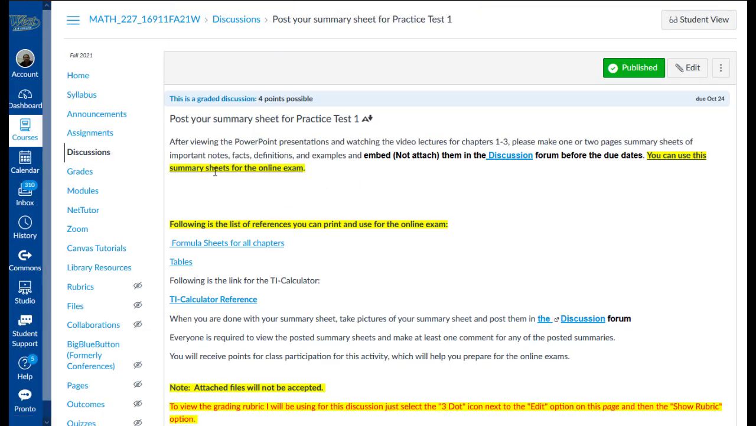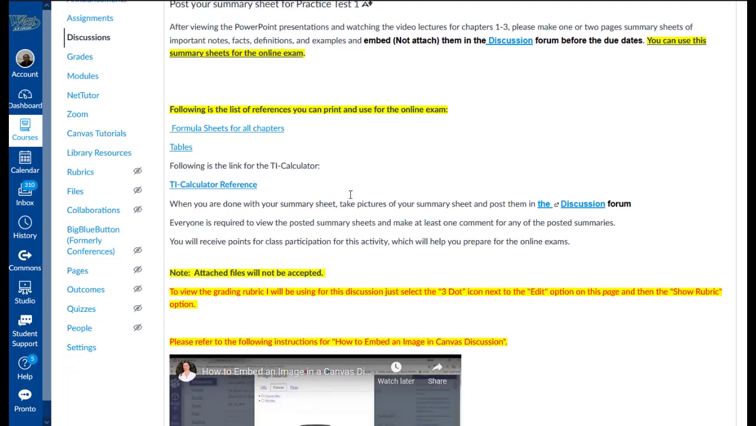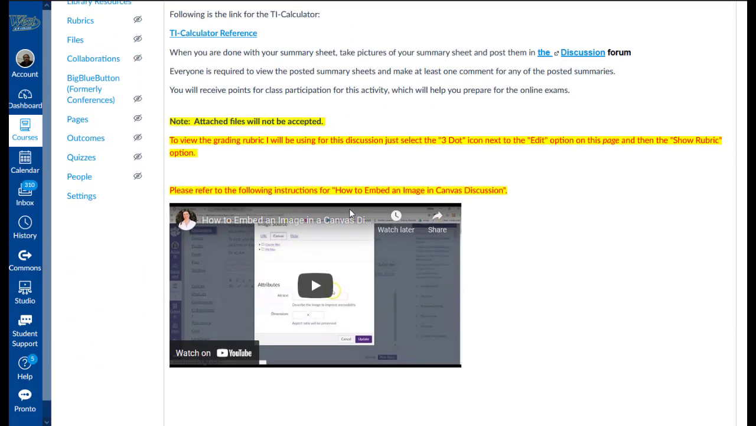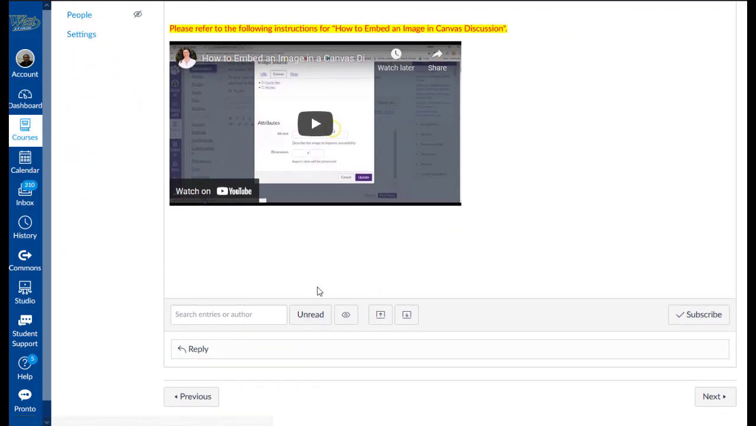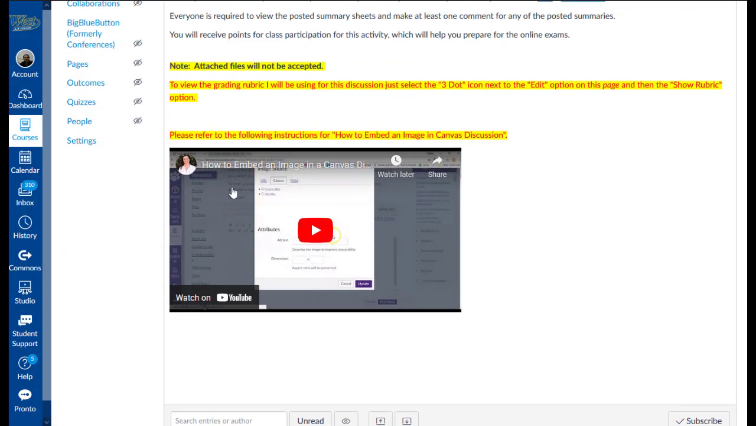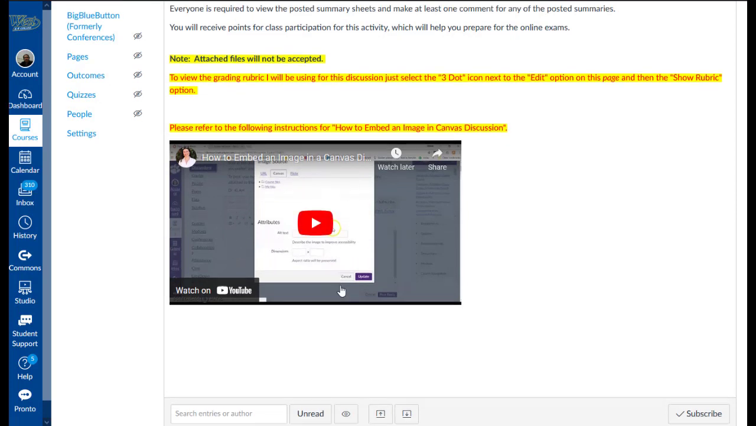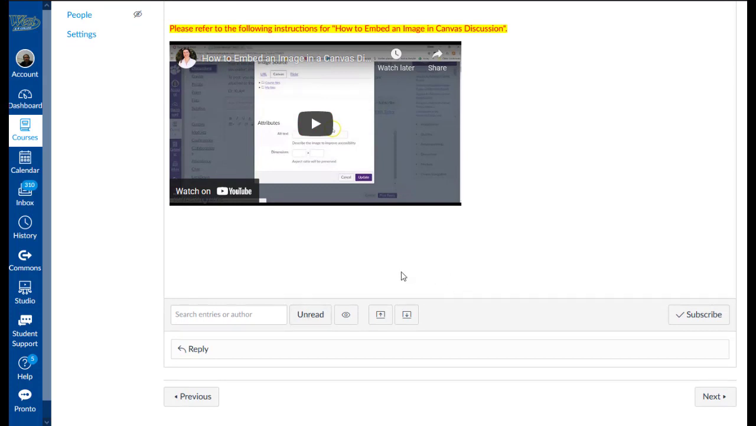and then when you click on next, it would take you to the discussion forum where you need to embed your solution in the discussion forum. You can refer to this short video lectures as how to embed your pictures as needed, and then you would receive points for all these activities.